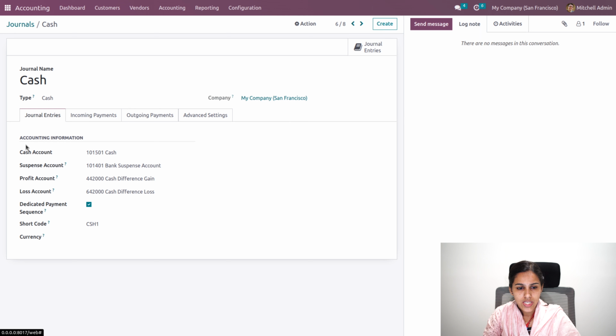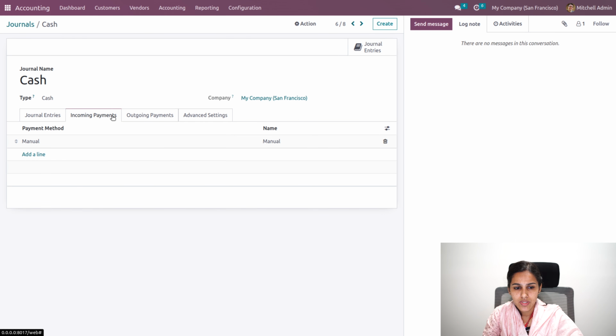And under the journal entries information, we'll be having some accounting information where we can add the cash account, the bank suspense account and the profit and loss accounts as well. The bank suspense account is actually a temporary account where we will record all the transactions that are not reconciled. So that will be updated in the bank statement, the bank suspense account, as we enter a cash statement. And we'll be having the short code over here.